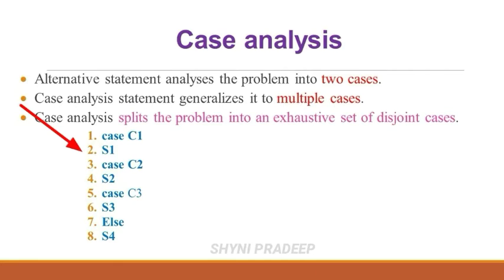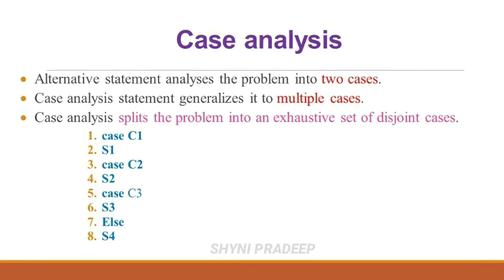See here, C1, C2, C3 are conditions and S1, S2, S3 and S4 are statements. Here you have to check condition 1 first. If that condition is true, then statement 1 will be executed, and the case analysis statement ends. But if that condition is false, you have to check another condition, C2.